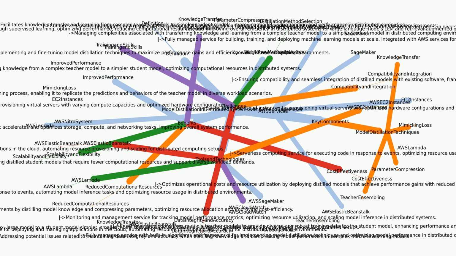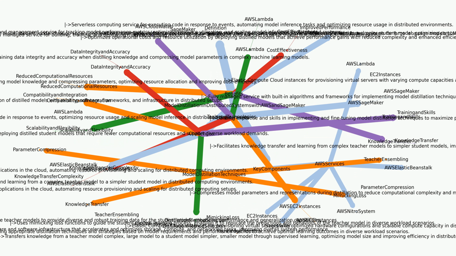Challenges. Knowledge transfer complexity: managing complexities associated with transferring knowledge and learning from a complex teacher model to a simpler student model in distributed computing environments. Compatibility and integration: ensuring compatibility and seamless integration of distilled models with existing software, frameworks, and infrastructure in distributed setups.